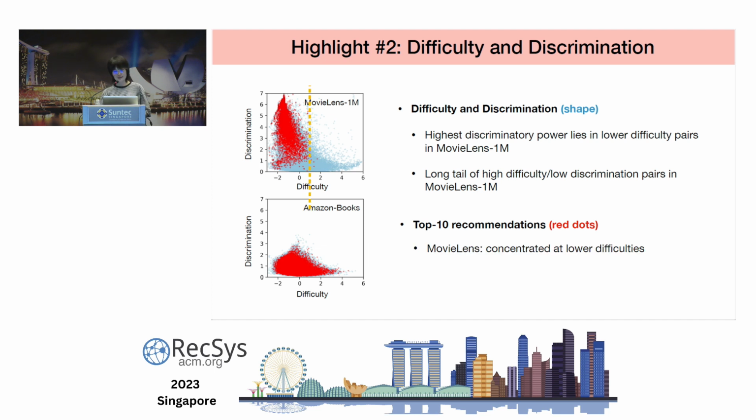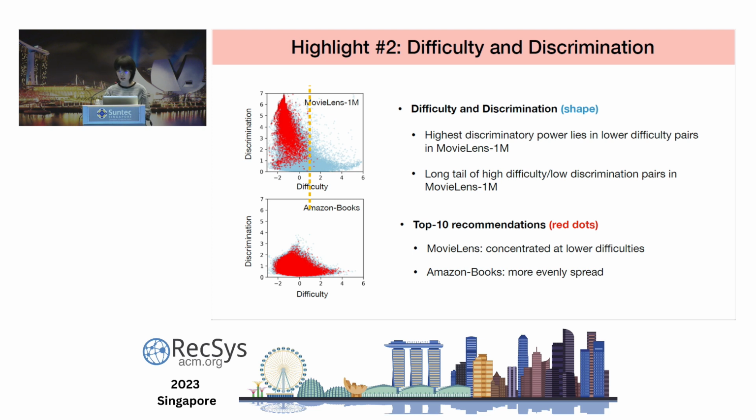As we can see, the top 10 recommendations on MovieLens are concentrated at lower difficulties. And lower difficulty means that these user-item pairs can be predicted correctly by many methods. So we think this suggests that the top 10 recommendations given by algorithms trained on MovieLens 1 million overlap with each other.